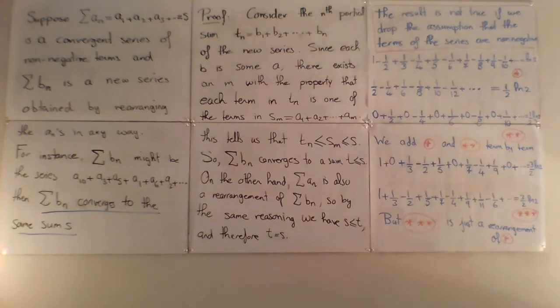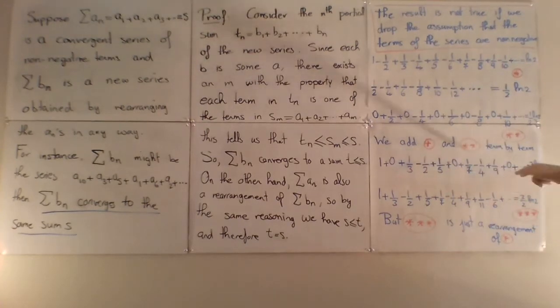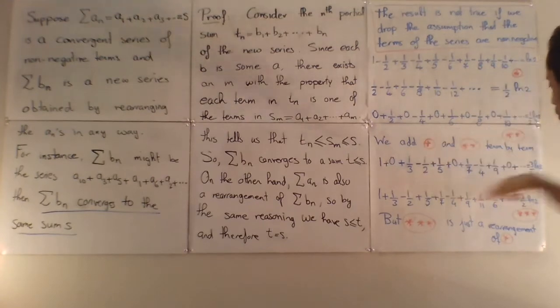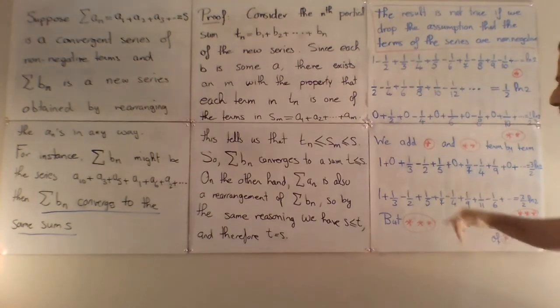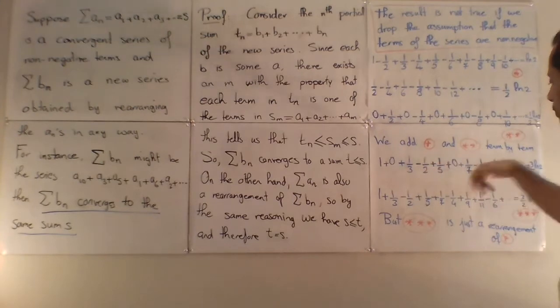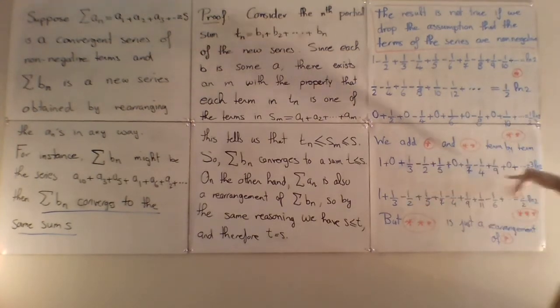But when you add two convergent series term by term, the new series, the sum of the two, will converge to the sum of the two series. So the new series will converge to ln2 plus 1/2 ln2, which is 3/2 ln2. But now let's get rid of these zeros. If we get rid of the zeros in between, the sum will still be 3/2 ln2.